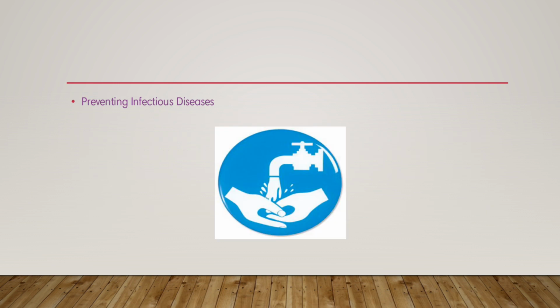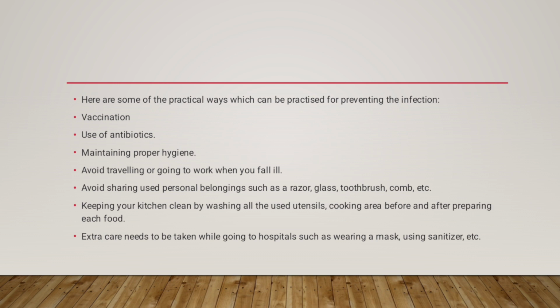Here we can look at preventing infectious diseases. There are some practical ways to prevent infection. The first main thing to do is vaccination. Next, we can use antibiotics and maintain proper hygiene. Avoid traveling or going to work when you fall ill, and avoid sharing used personal belongings such as razors, glasses, toothbrushes, combs, etc. Keep your kitchen clean by washing all used utensils and the cooking area before and after preparing each food. Extra care needs to be taken while going to hospitals, such as wearing a mask and using sanitizer, etc.